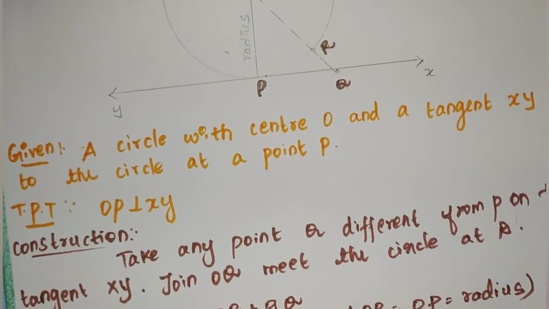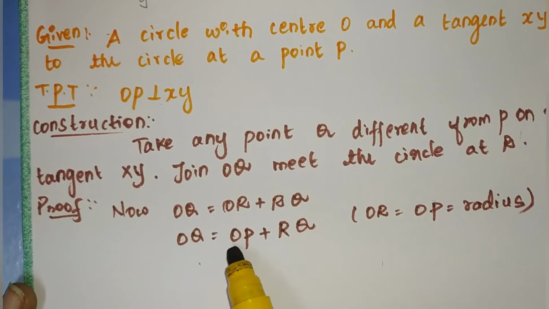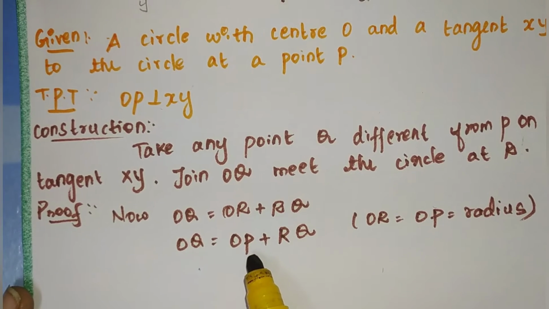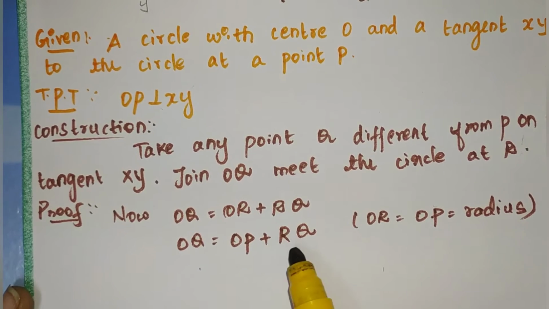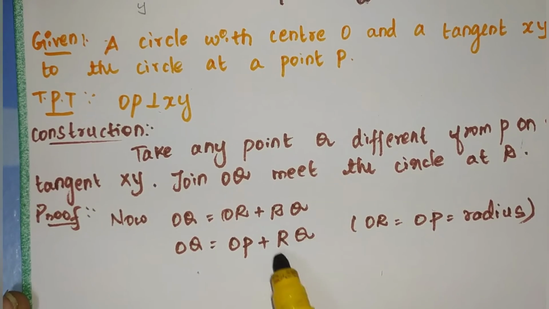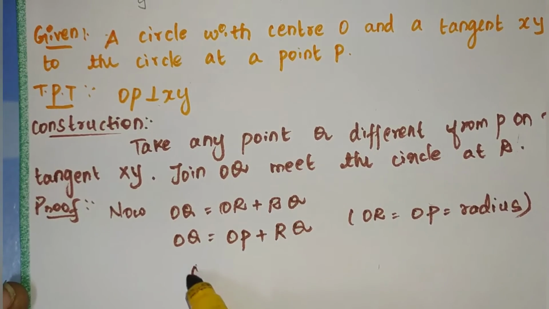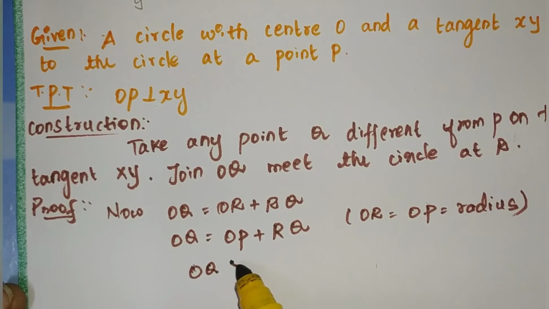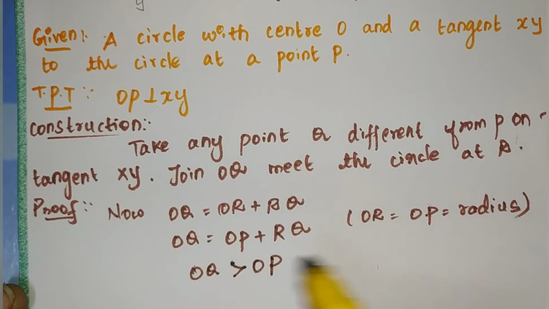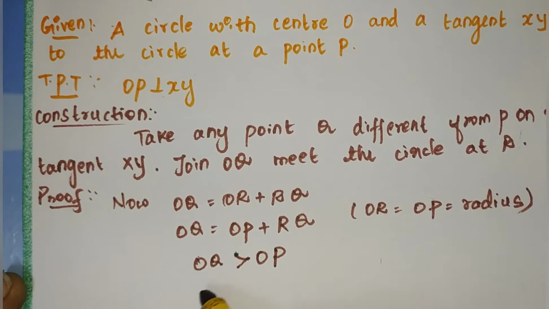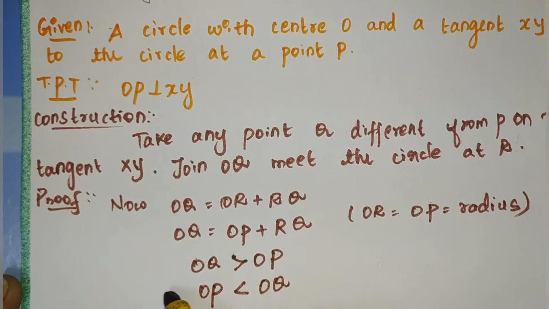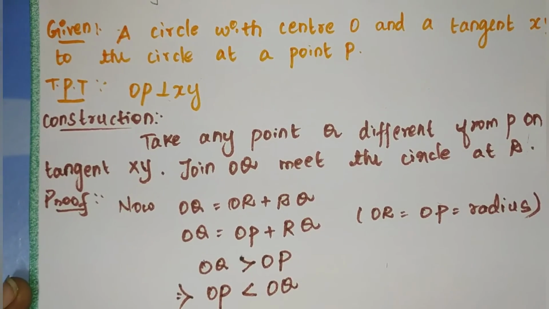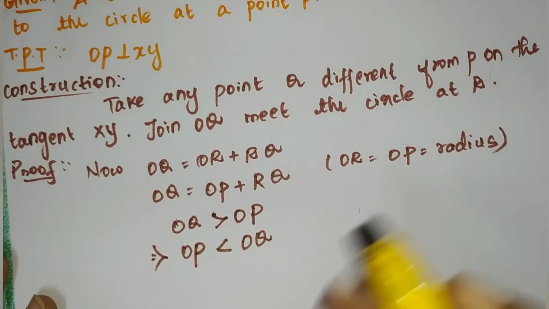So obviously OQ is greater than OP, isn't it? OQ is greater than OP because we are adding some length RQ. So we can write OQ is greater than OP. OP is lesser than OQ. We can write this also. OP is lesser than OQ. Clear?